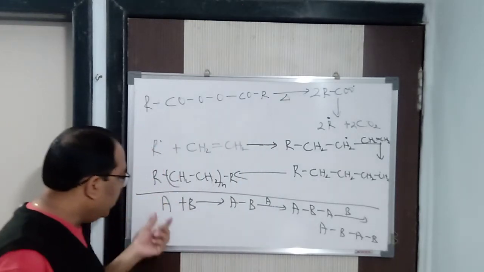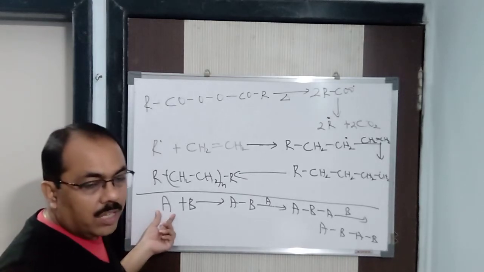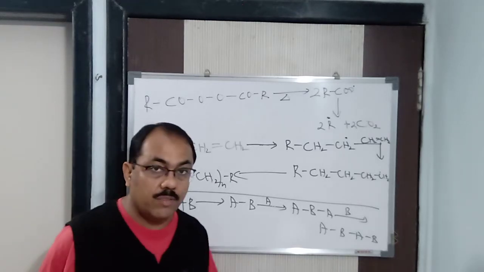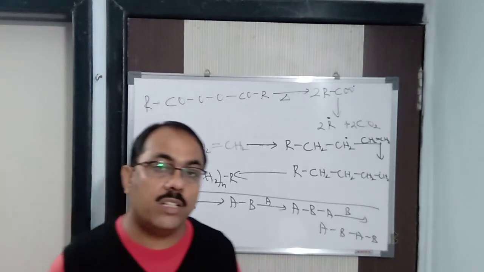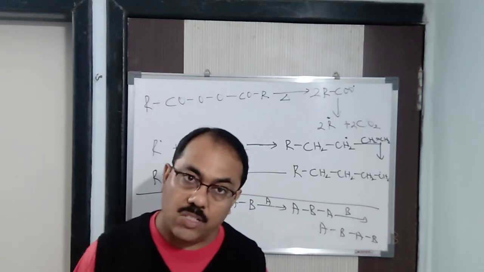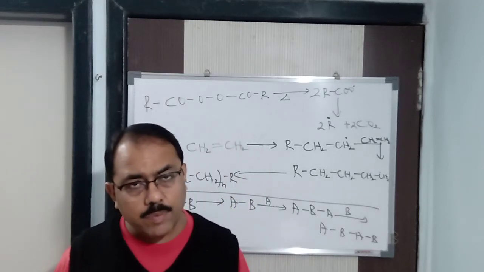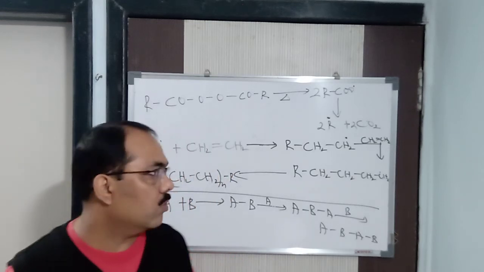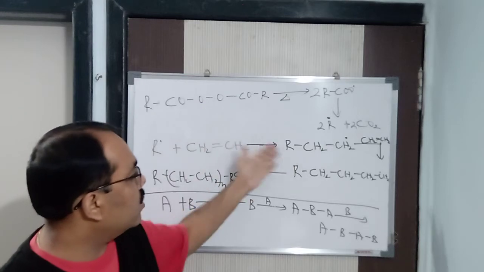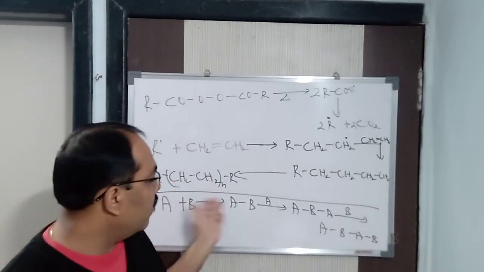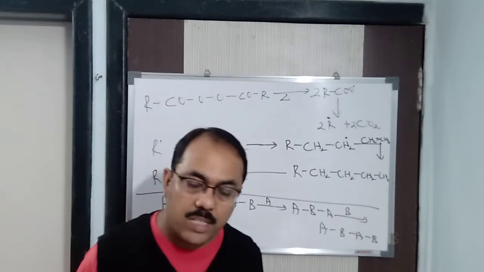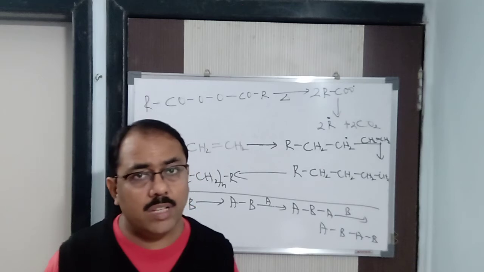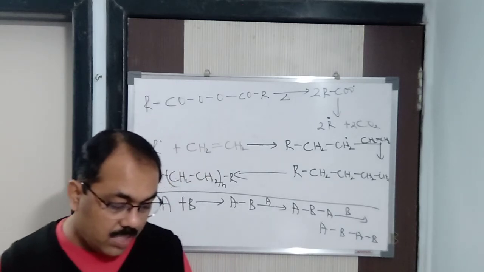Now the question you might be thinking of is how to terminate this process. Very easy. Any of the reactants you remove from the site of the reaction, or you can remove both the reactants from the site of the reaction. Once you want to terminate, the reaction gets terminated and stops. So we have two types of growth of polymers. One is the chain growth, another is the step growth. In chain growth, initiation, propagation, termination. Here one after another the step is being added. If you want to terminate, you just remove the active centers, that is the monomers, from the site of the reaction, and the chain will get terminated.